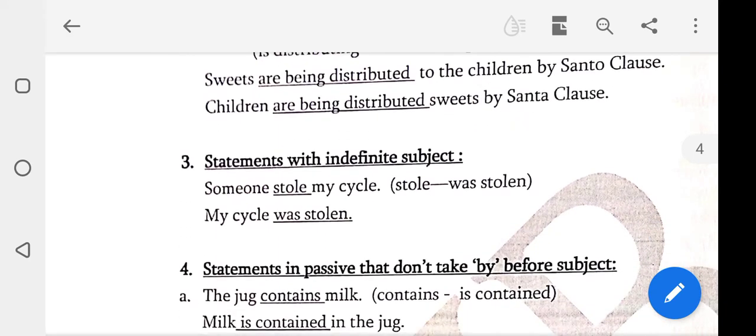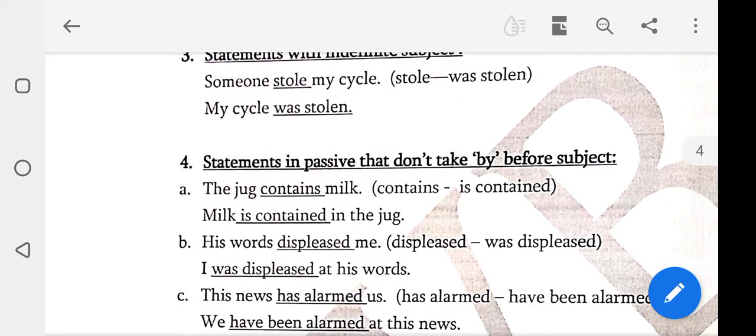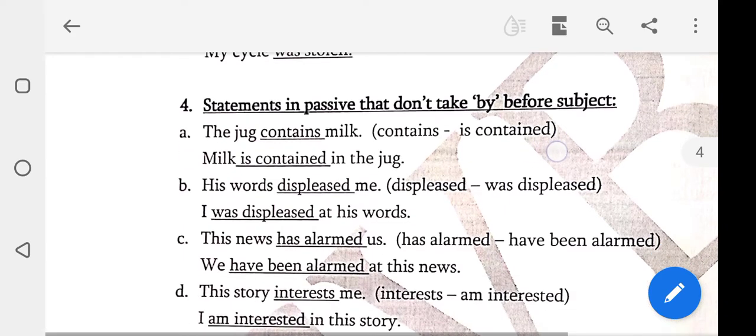Okay, see the next one. Statement with an indefinite subject. Someone stole my cycle. Yes, stole changes to was stolen. My cycle was stolen. Statements in passive that don't take "by" before the subject. For example, the jug contains milk. Students, listen. Contains changes to is contained. First of all, write the subject. Milk is contained in the jug.